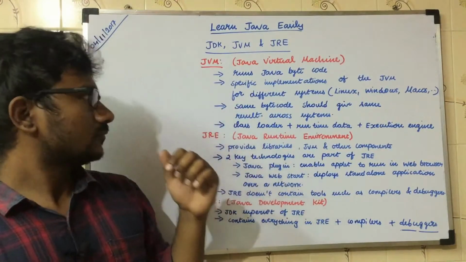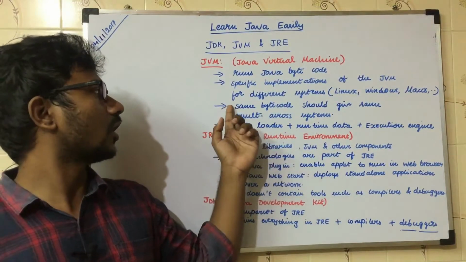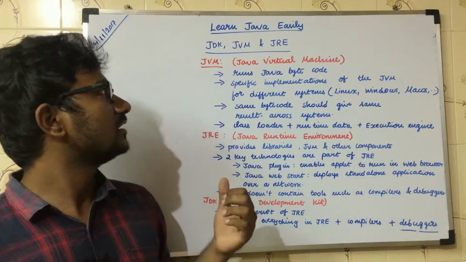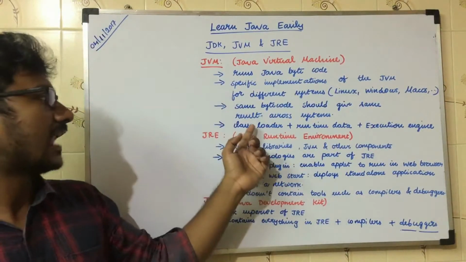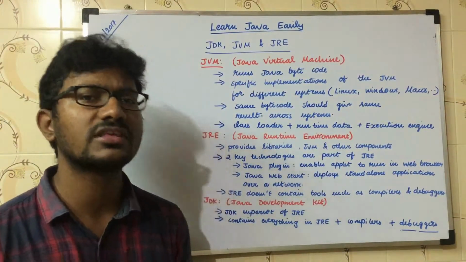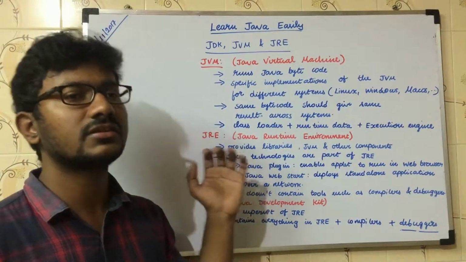We have already talked about this point, and technically these are the three things that are present inside the JVM: class loader, runtime data, and execution engine. We will talk more about these things in the upcoming videos. For now, just consider these three things.